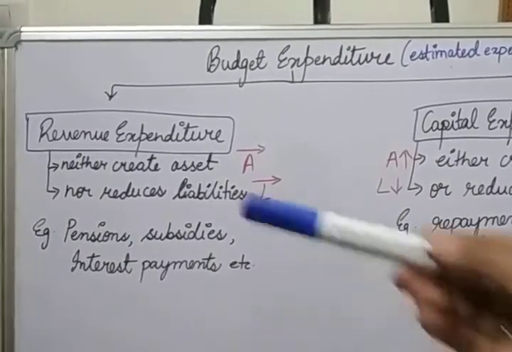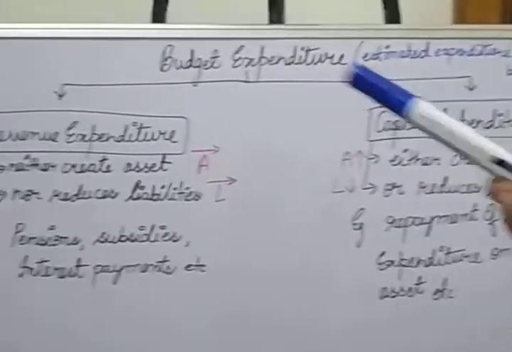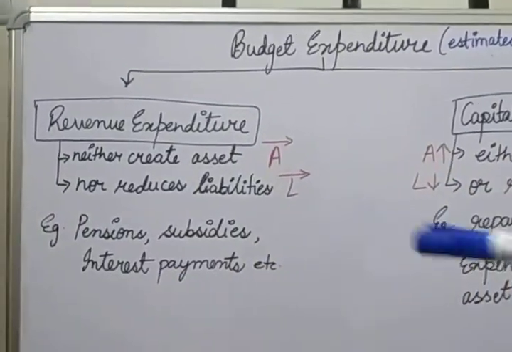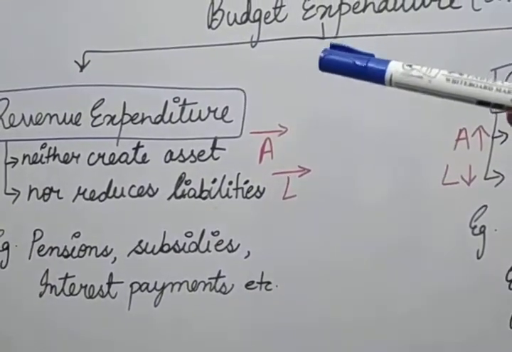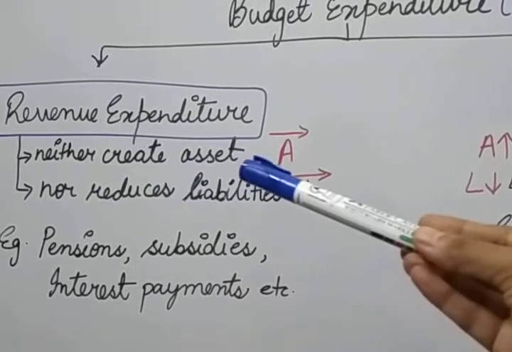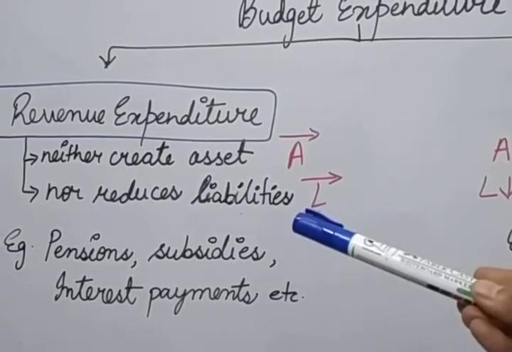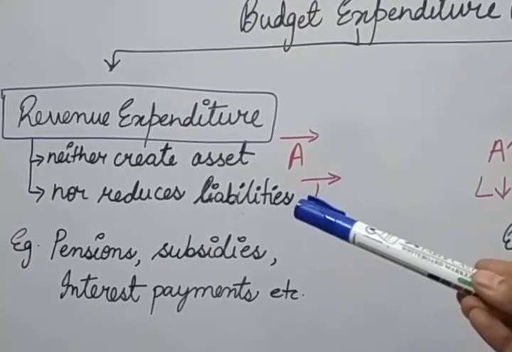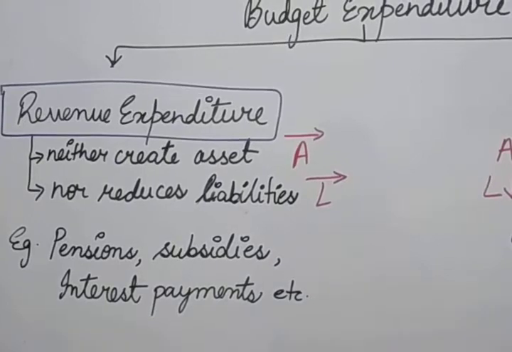Budget expenditure: the first one is the revenue expenditure and the second one is the capital expenditure. First we will discuss the revenue expenditure. Revenue expenditures are those expenditures which neither create assets nor reduce liabilities. That is termed as a revenue expenditure. And revenue expenditure is of a recurrent nature, which is incurred year after year.